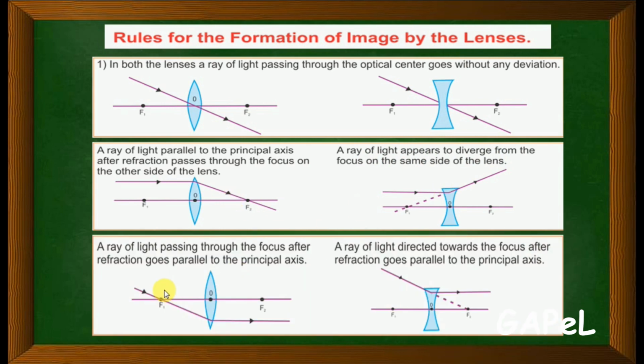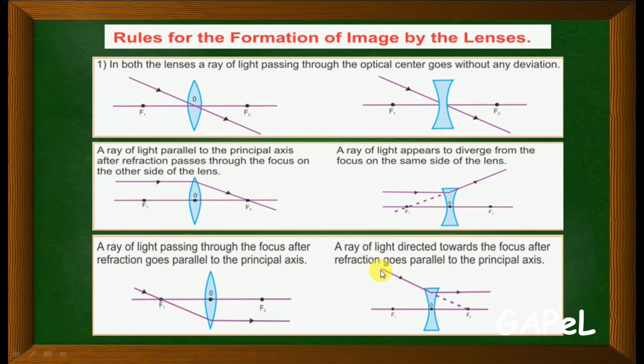Third point: when a ray of light passes through the focus, after refraction it goes parallel to the principal axis. For example, the object is here and that incident ray passes through F1. When it passes through this convex lens, the refracted ray will be parallel to the principal axis.